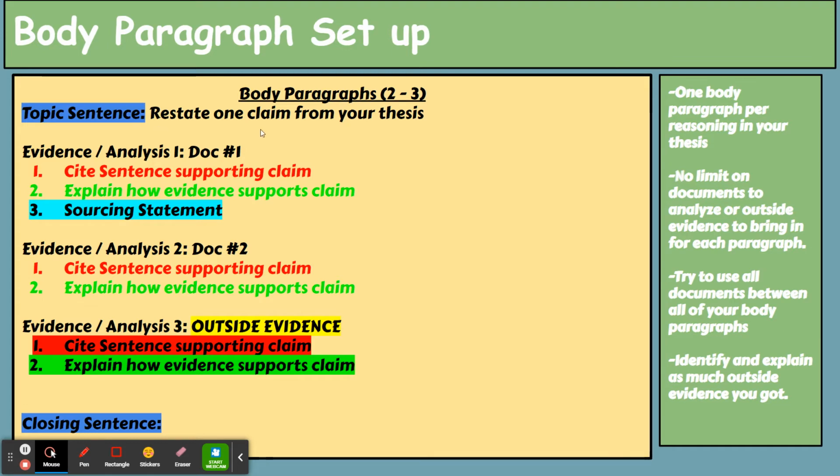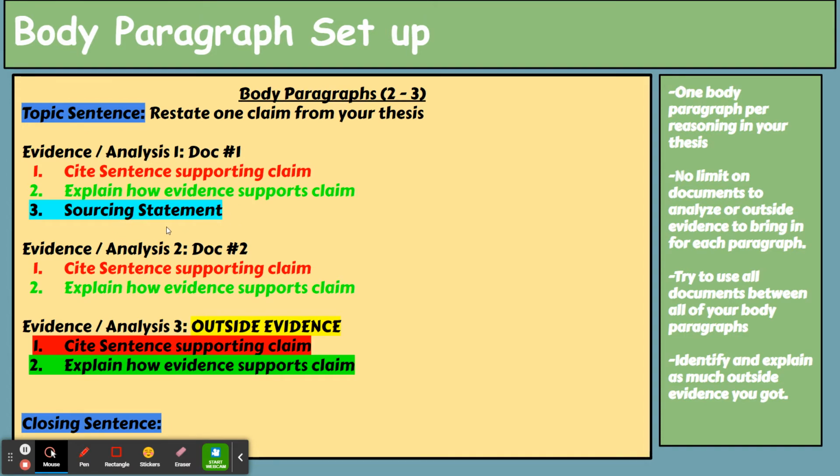Then we're going to get into our cite and explanations. We are going to cite supporting evidence from one of the documents we analyzed that supports the claim we just gave for that paragraph. After we cite it, we're going to explain how that evidence ties back to that paragraph. Now, if we are doing a sourcing statement for one of those documents, because you all should have analyzed the documents, and as you analyzed them, you should have written the easiest way to source it. So, for example, if this person had not been to Africa and they were writing about Africa, that's something very easy to write a sourcing statement on, checking the reliability of that source. So you would plug in your sourcing statement for the 4 easiest documents.